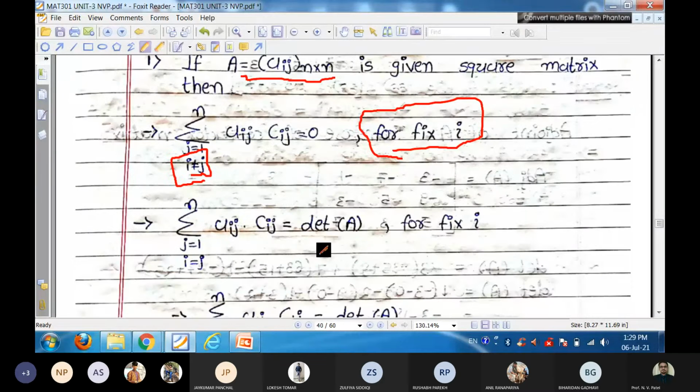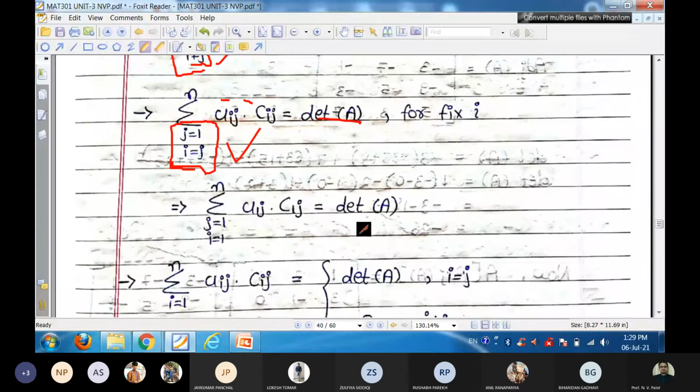This result is for i not equal to j, and the other result is for i equal to j only: the element of capital A and the corresponding element with the same row number, that gives the determinant. So Aij Cij is the determinant of A.